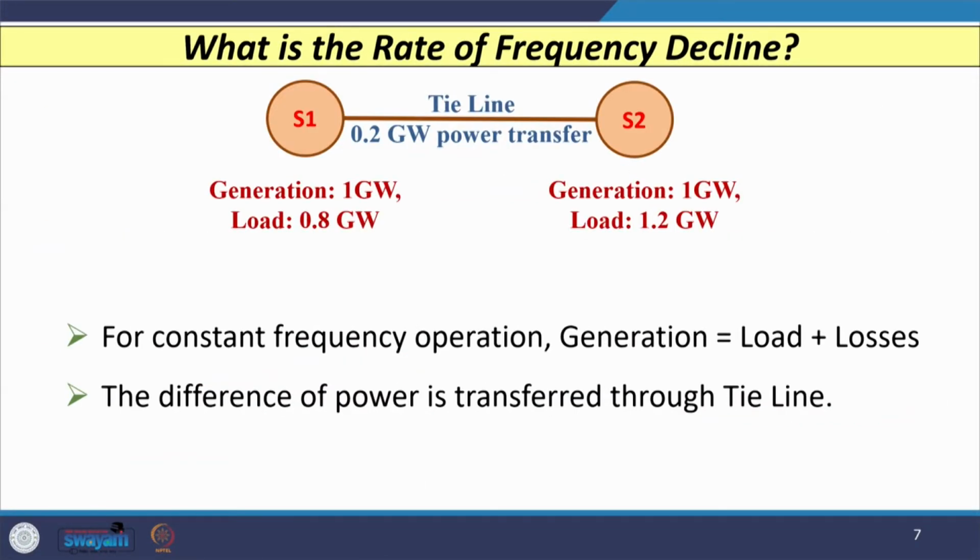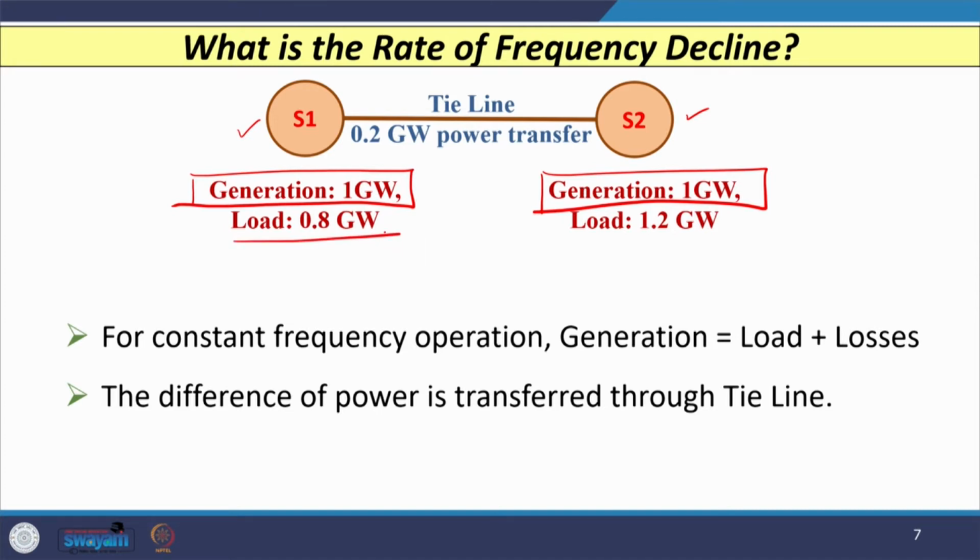So, now let us see what the rate of frequency decline is. To understand this, let us consider a system of two generators. On one side we have a group of generators, S1, and on the other side a group of generators, S2. The generation capacity of group S1 is 1 gigawatt, that is 1000 megawatt, and the generation capacity of group S2 is also 1 gigawatt.